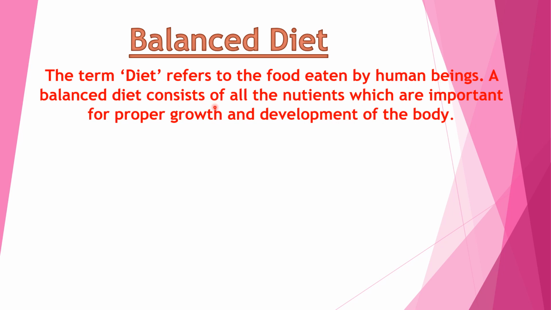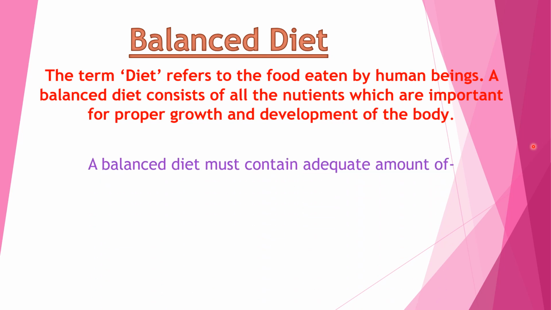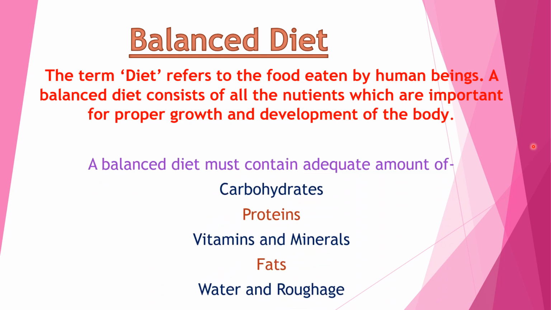A balanced diet consists of all the nutrients which are important for proper growth and development of the body. Now what do you understand by this? What is a diet? A diet is the amount of food we take in one day or one meal. So one meal or one day's meal should contain an adequate amount of carbohydrates, an adequate amount of protein, that is, the proper amount of protein, proper amount of carbohydrates, proper amount of vitamins and minerals, proper amount of fats, and proper amount of water and roughage.